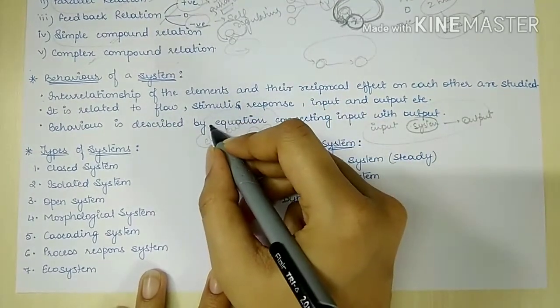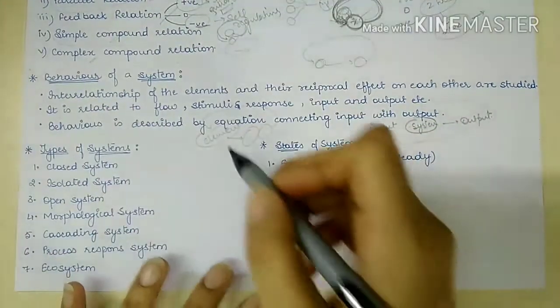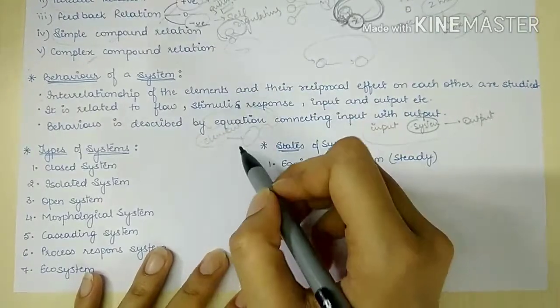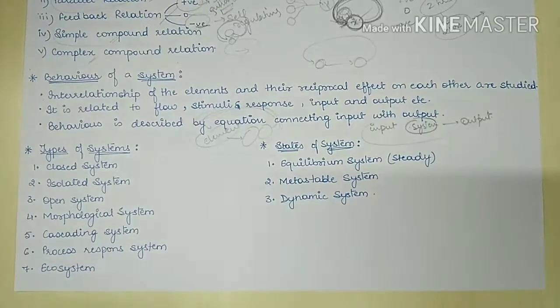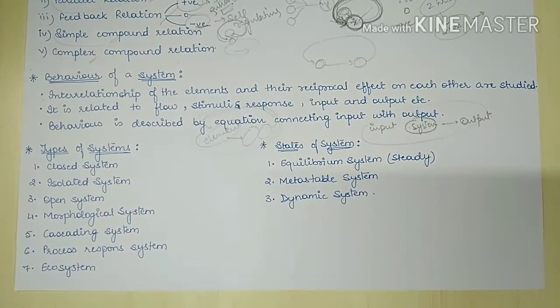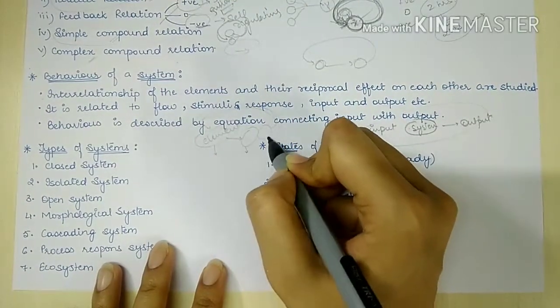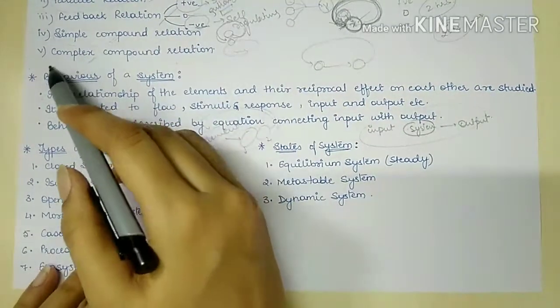This change will keep on going till equilibrium is achieved by the whole system again. With this we will see that the whole behavior of a system is dependent on the behavior of each and every individual element. So this is about the behavior of a system.